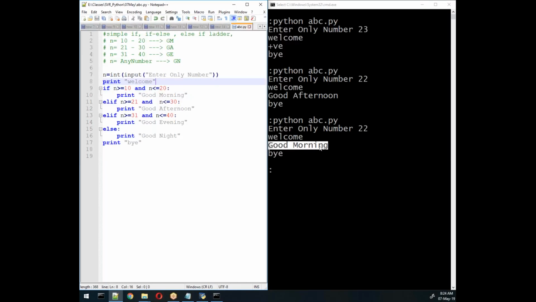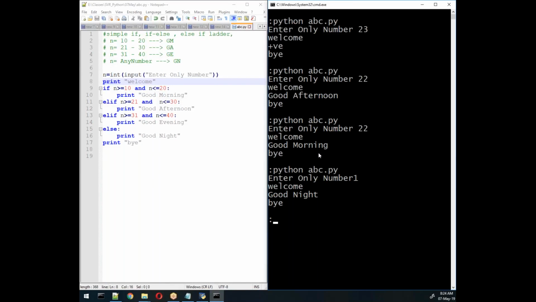So let me try this program now. If I write 1, I'll get good night. Why 1? Because 1 is not in our range, so it will give this type of output. Now if I write 11, I'll get good morning. Got this point, or anything else? Any question, guys? No.